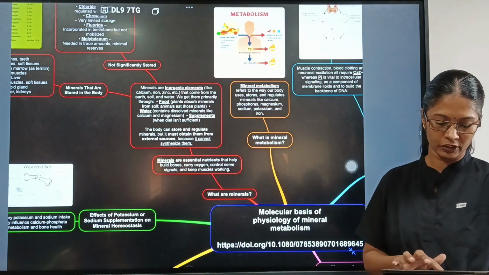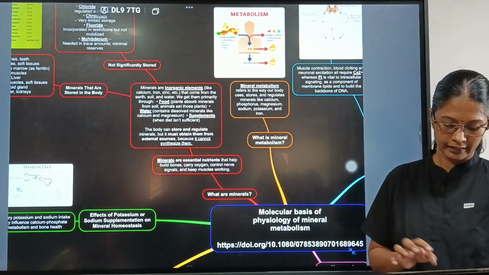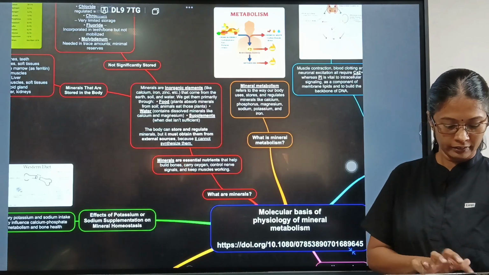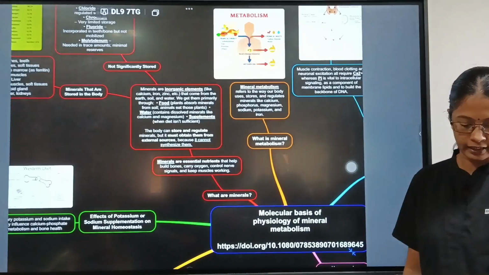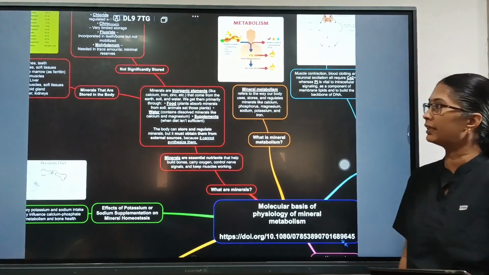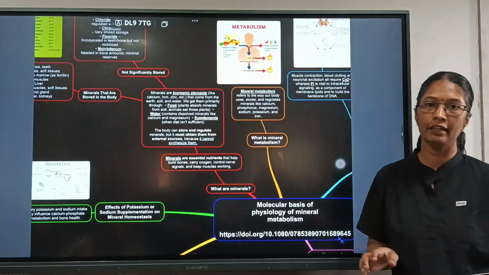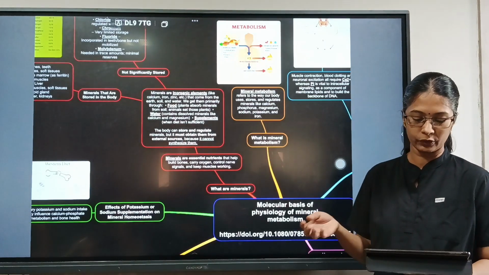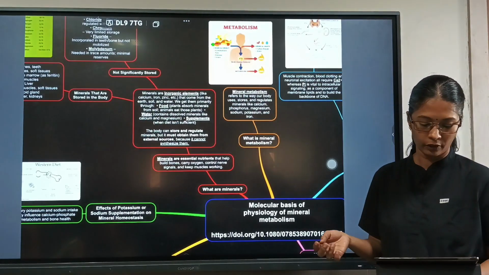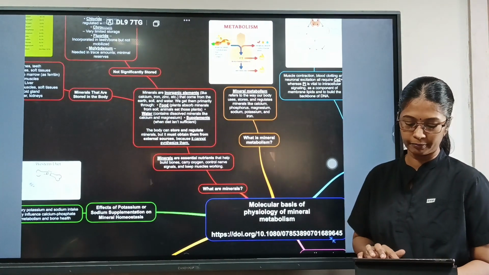What are the minerals which are stored in our body? It's calcium, phosphorus, iron, zinc, copper, magnesium, iodine and selenium. And the minerals which are not significantly stored in our body are sodium, potassium, chloride, chromium, fluoride and molybdenum.